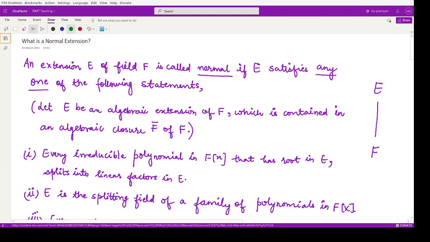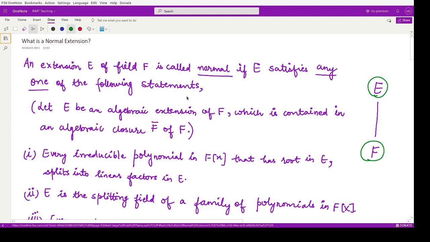What is a normal extension? This is the first question that comes to our mind. We have been studying extension fields so far. Suppose this F is the given field and E its extension field. Then we say this extension field would be a normal extension field of F if it satisfies any one of the following statements.